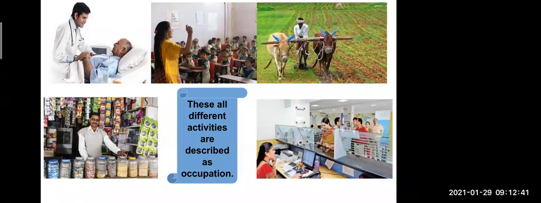Now see here, till now we saw many types of occupation. We saw the doctor, the teacher, the fisherman, the shopkeeper, the banker, and we also saw a small scale industry like papad. So all these different activities are described as occupation. These are the different types of occupation we do in our life to fulfill our basic needs.